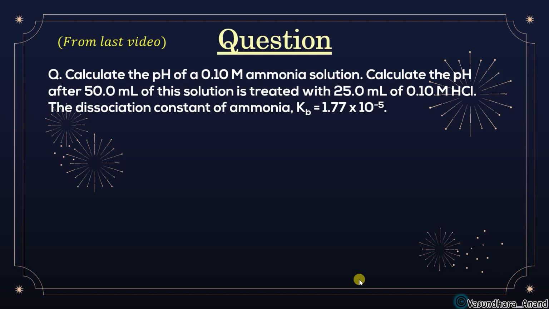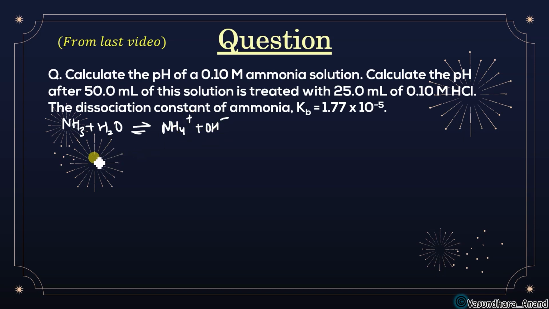So let's start with the ammonia equation. Whenever ammonia reacts, NH3 plus water gives NH4 plus and OH minus.